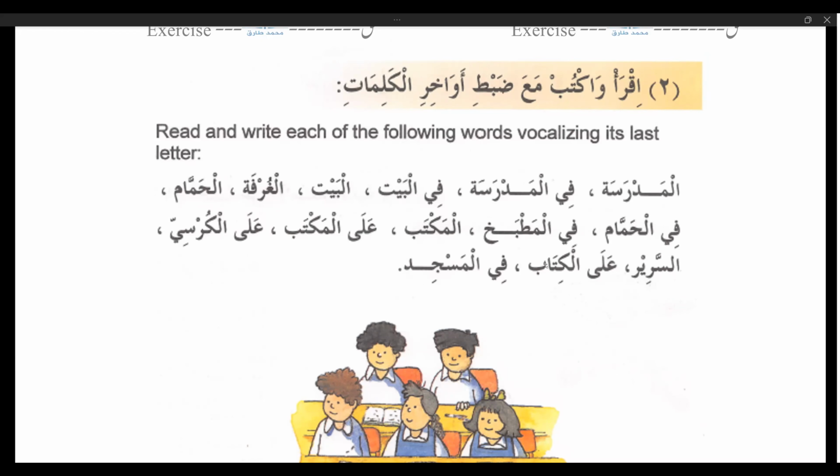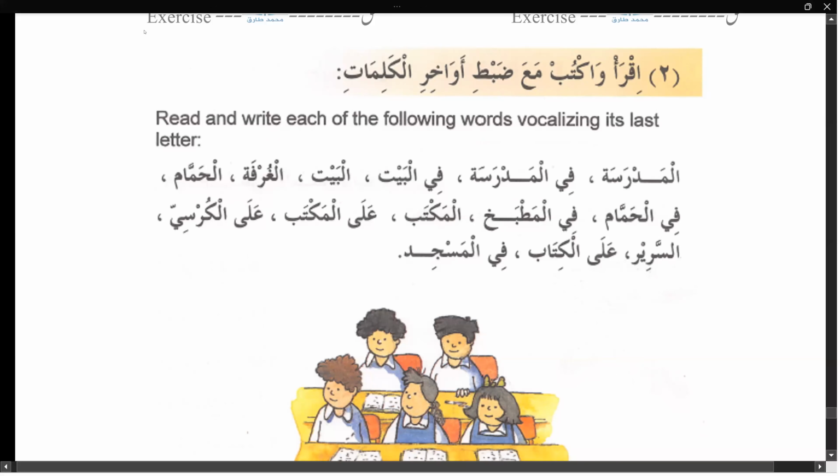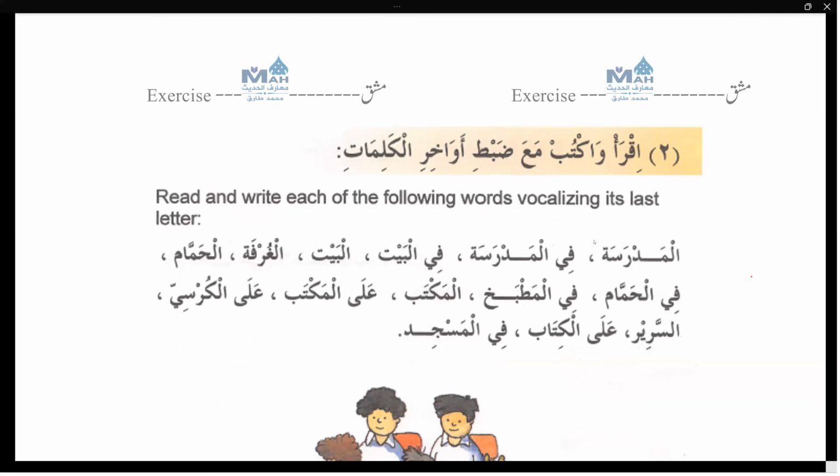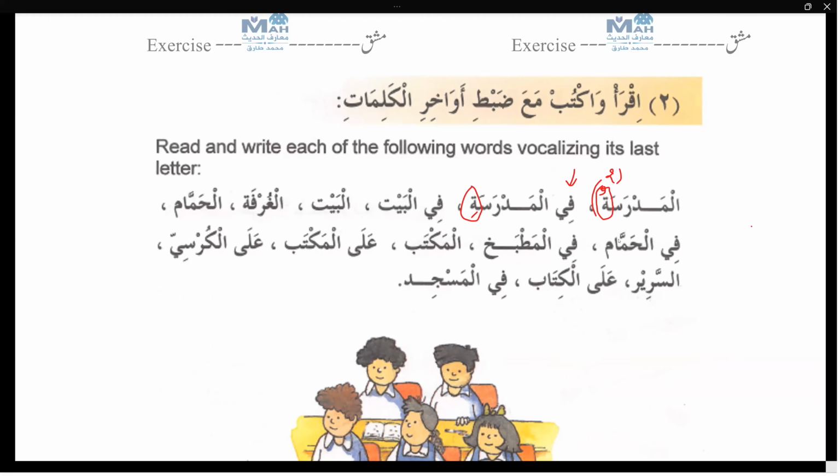In this exercise, the writer has given you the noun al-madrasa, and he is not using any vowel at the end. He did the same here because he wanted to know whether you got the topic or not. When there is no harfu jar, you have to pronounce it in raf'u condition, and if there is harfu jar, you have to pronounce it with jar condition. Al madrasatu, fil madrasati. Now please start.